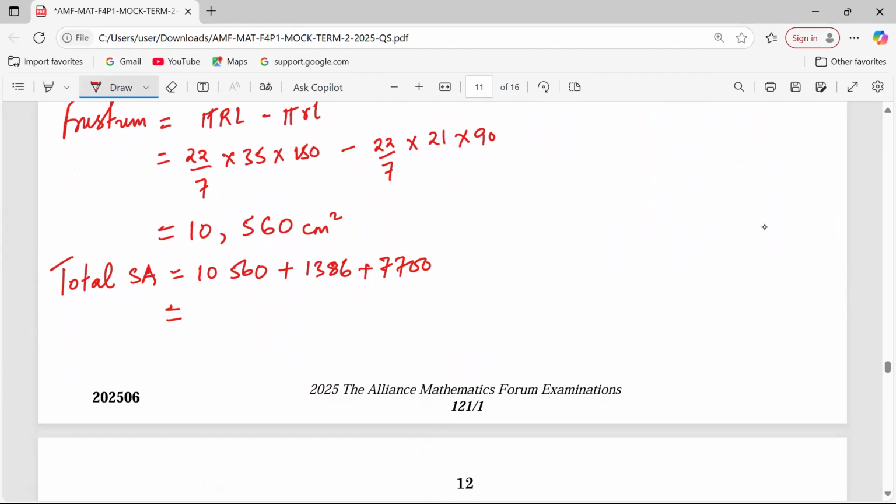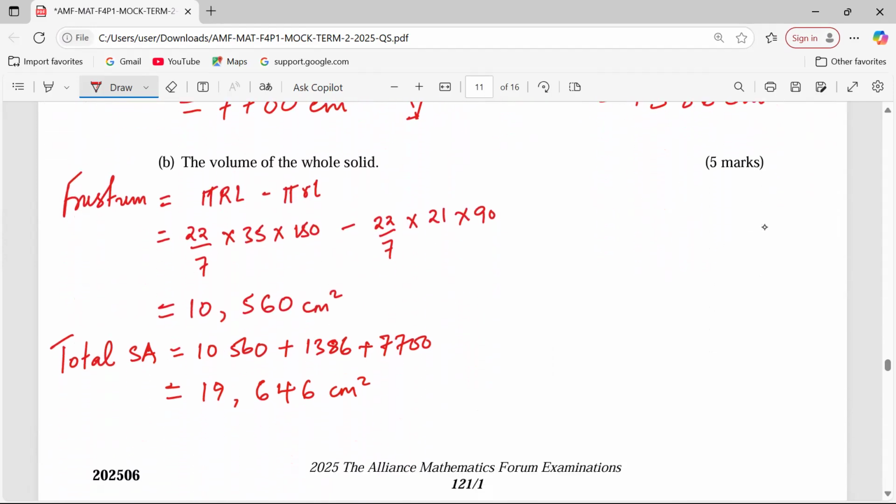We add 10,560, 1386 and we also add 7700. This is 19,646 square centimeters. So that is it. That is how we are supposed to work it out. Very simple.